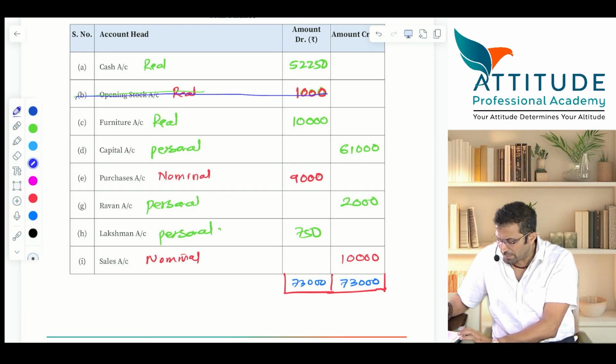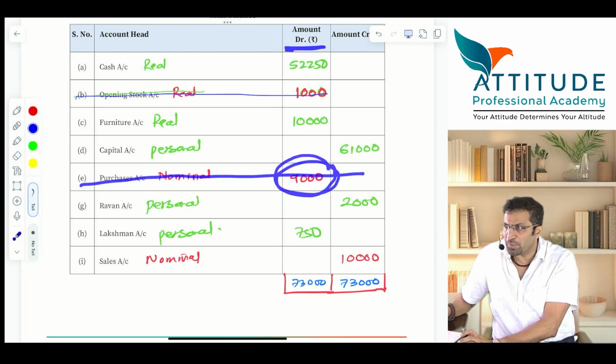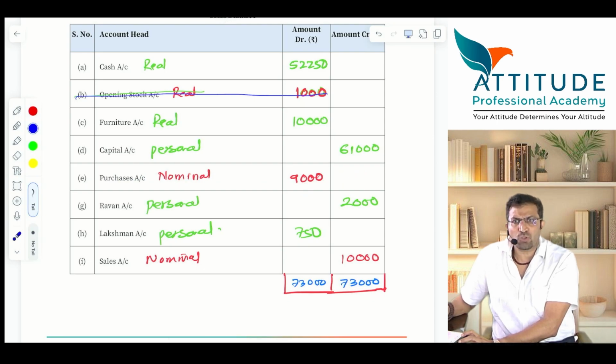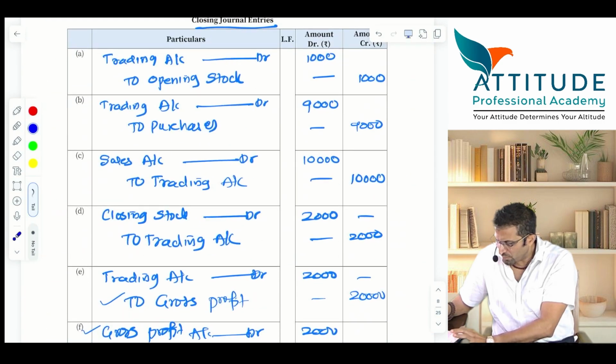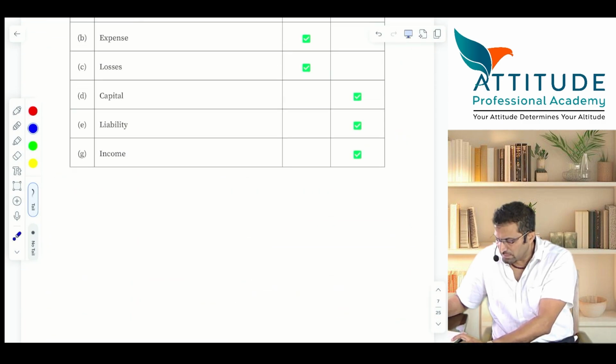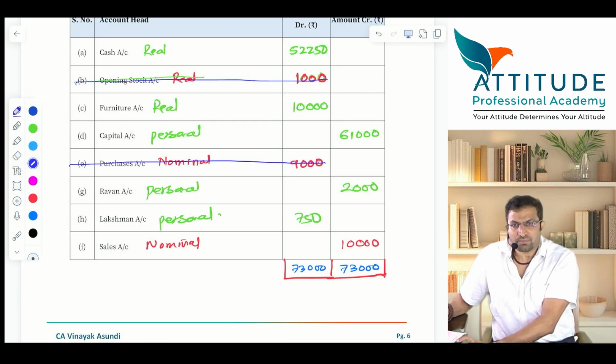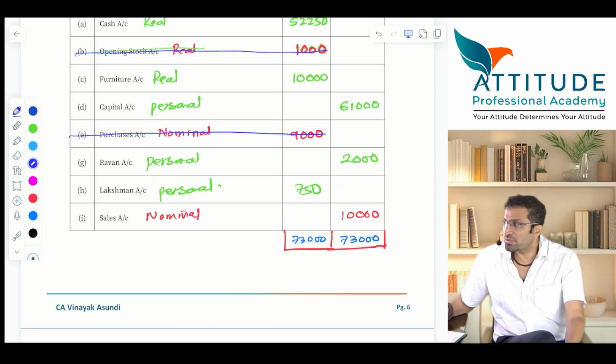Purchases? Yeah, please answer. Purchases is showing what balance? Debit balance of how much? 9,000. Now if it has to get closed, what you have to do? Purchase account should get credited. And what account should get debited? Trading account. So please tell me, what is the journal entry? Very good. Trading account debit to purchases. Clear? Please take down. Trading account debit to purchases. So should I close this now? Should I cancel it? Yes. This account gets closed. Next, tell me, which is the another account?